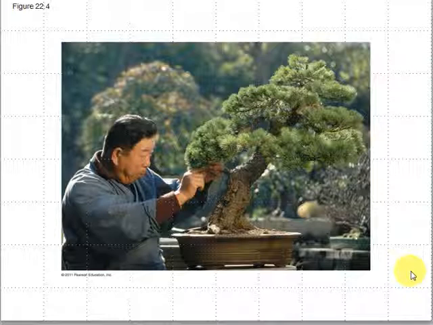So we're going to stop right there. We'll get on to concept 22.2 and talk more about Darwin himself. We'll take a break, come back in just a second.